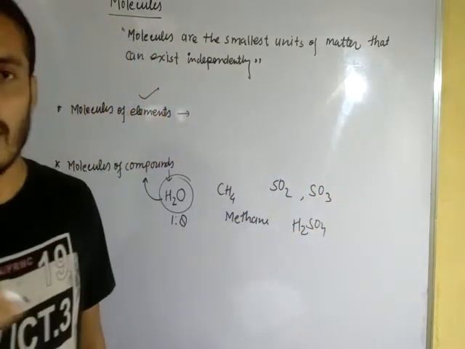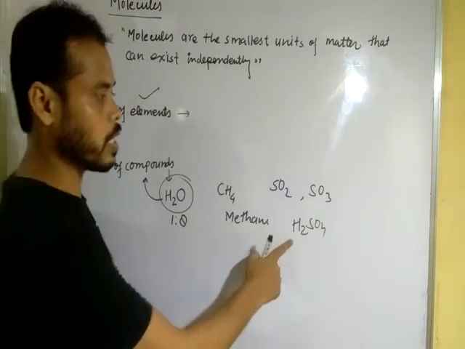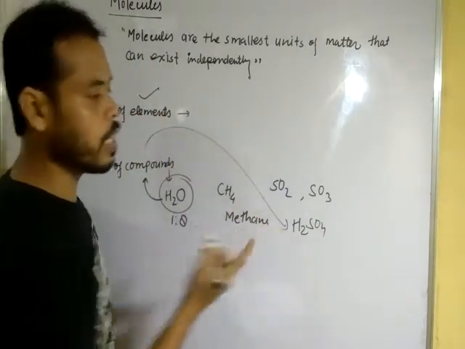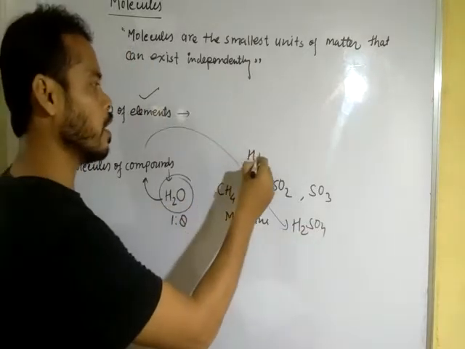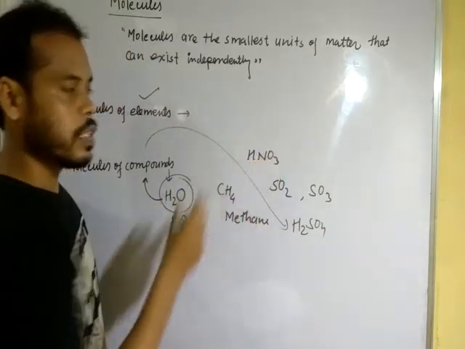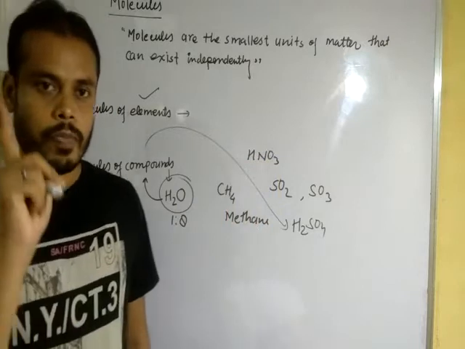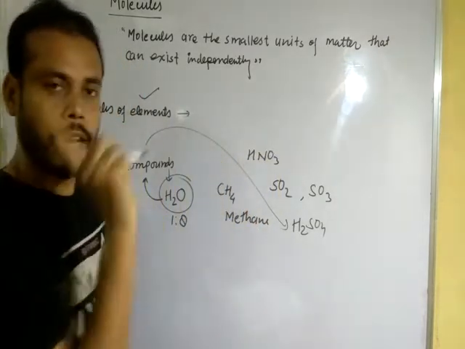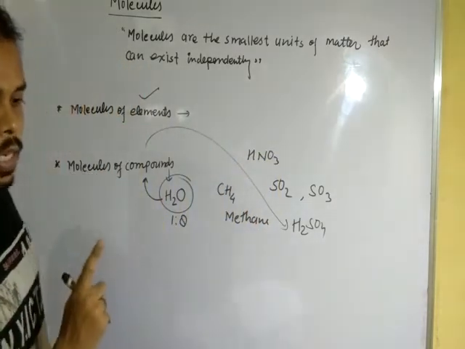H2SO4 denotes the compound sulfuric acid and one molecule of it; HNO3, known as nitric acid, denotes one molecule of the compound nitric acid.